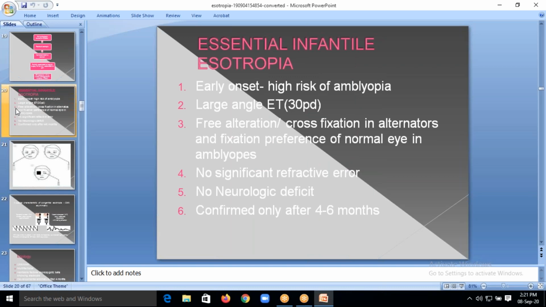Now coming to the most important thing which they'll ask you as a question: essential infantile esotropia. In this the patient will have early onset esotropia, usually 2 to 6 months of life, sometimes extending to 9 months. It is very important to treat as early as possible, as the patient has a high risk of amblyopia and a very large angle of deviation.